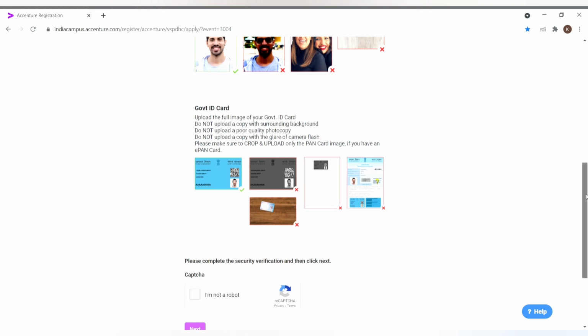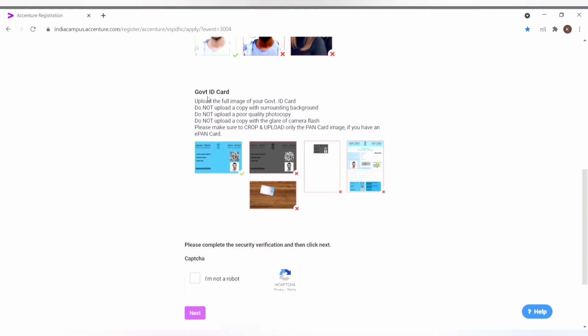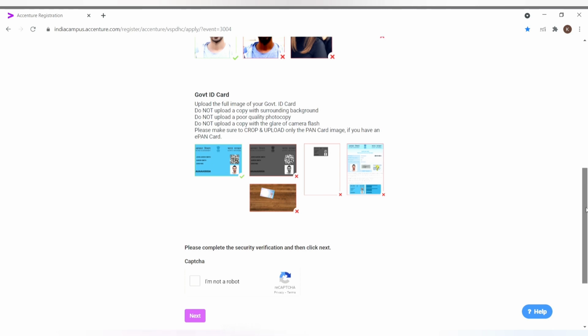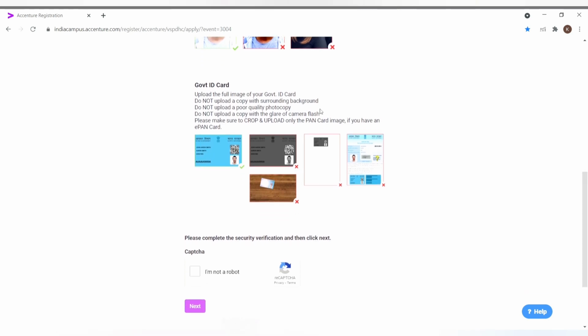See, the third is the government ID card. You can upload your PAN card here. You have to upload the full image of your government ID card. Do not upload a copy with surrounding background like this. Suppose you are clicking the PAN card photo on your table and you also capture the table in the photo with the PAN card, it will not be allowed. You will get the rejection mail if you do this, so try to avoid this.